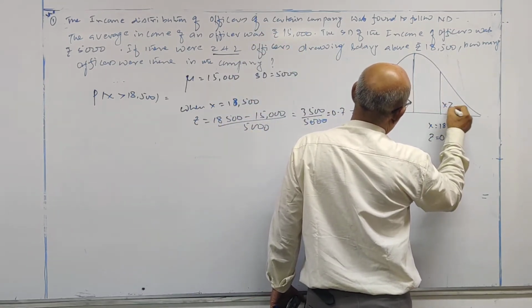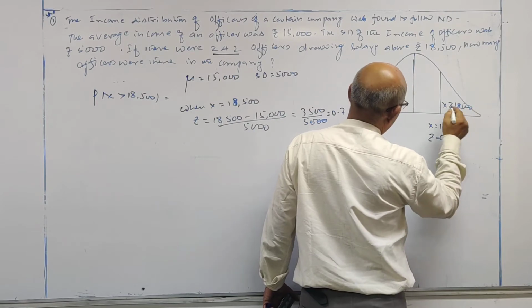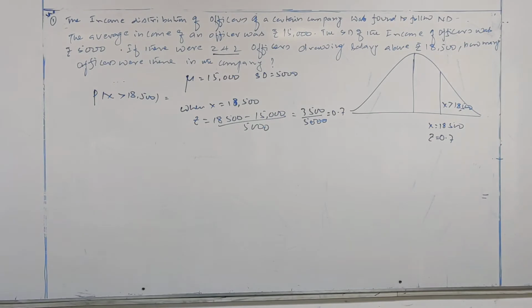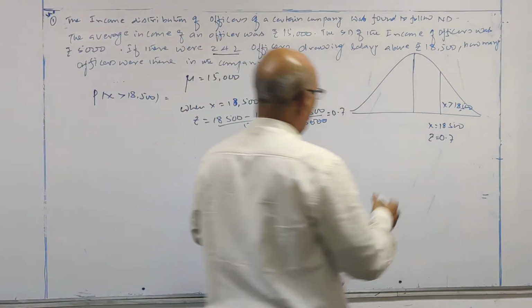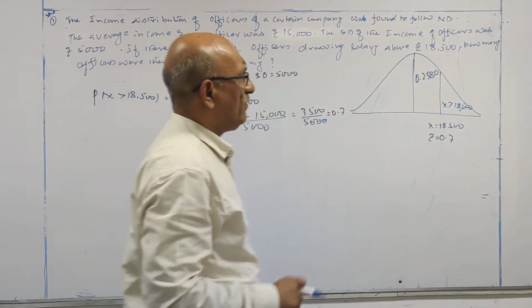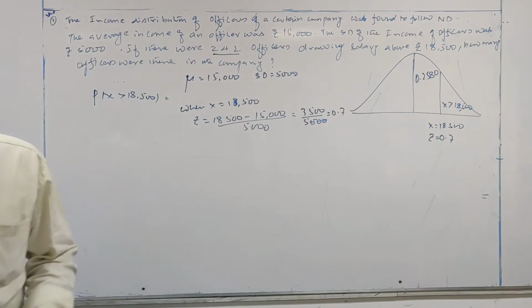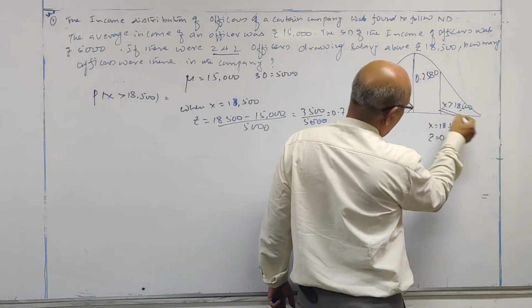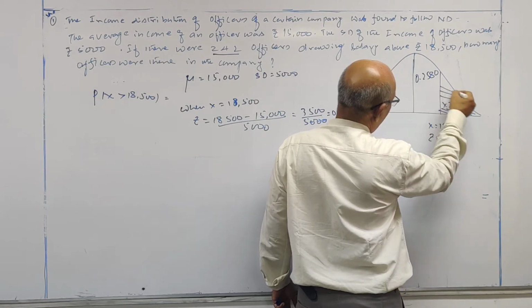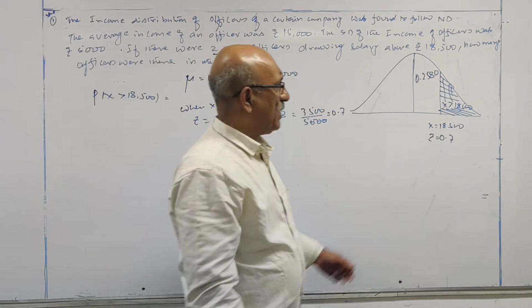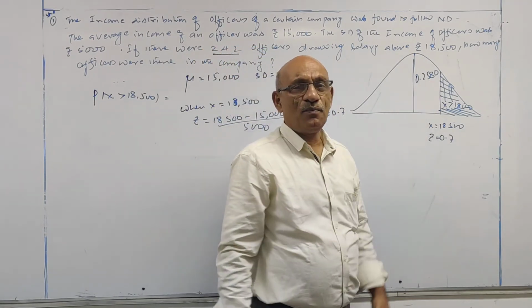This is x greater than 18,500. Now, for 0.7 under 0, the table value is 0.2580. So this is the shaded portion I want. Shaded portion can be obtained by subtracting this value from 0.5.